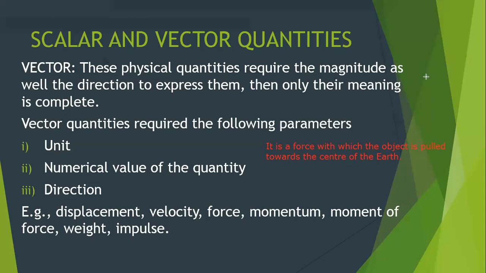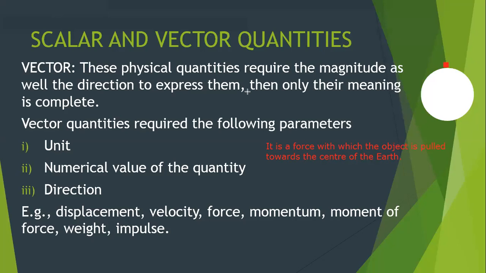Let's assume this is the earth. Now here on the earth, we have one object, which is on the surface of the earth. How much is the weight of this object? The weight of this object is 300 Newton.